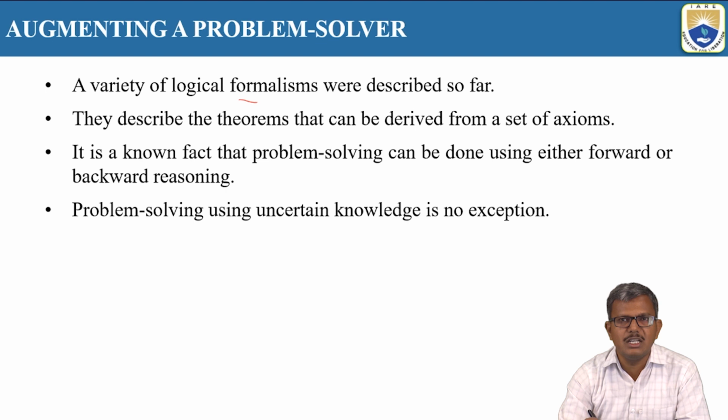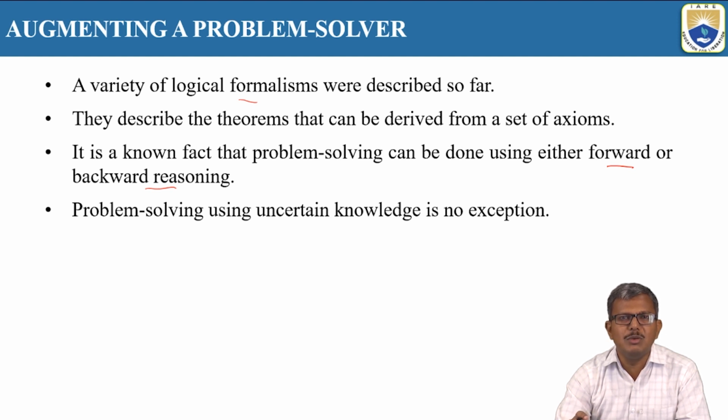And it is a known fact that problem solving can be done using either forward reasoning or backward reasoning. We need to understand the difference between solving a particular problem in the forward direction and in the backward direction. In forward reasoning systems, we start at the initial state and move towards the goal state.